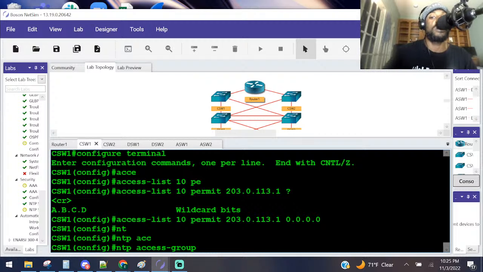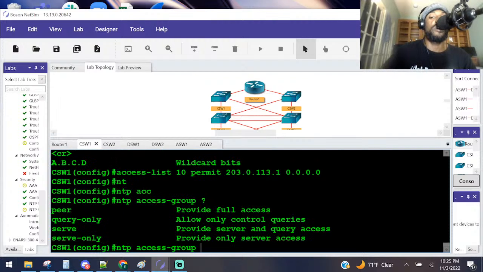So we do access group. I believe we just do, oh, there it is right there. That's what it was. Access group. He says that prevents us from synchronizing its time with any device other than router 1. I believe it is provide only server access. I believe it's serve only or query only. I don't know. Or peer. I don't think it's peer. We'll have to look at the back of the book for this one.